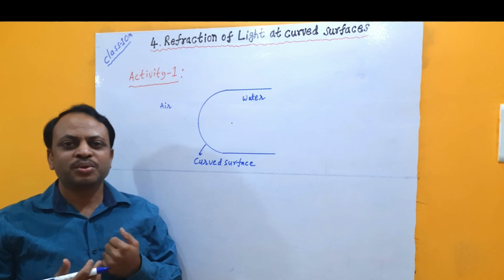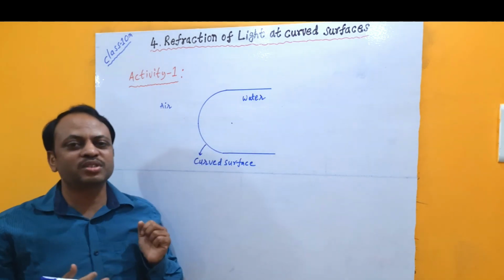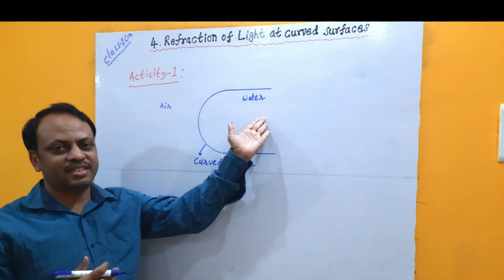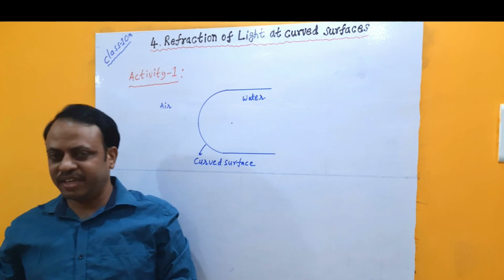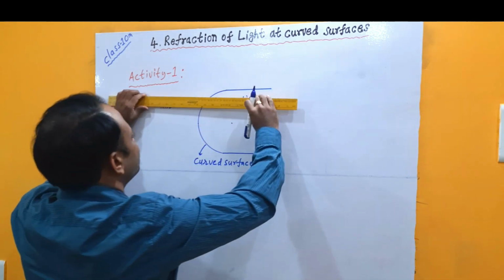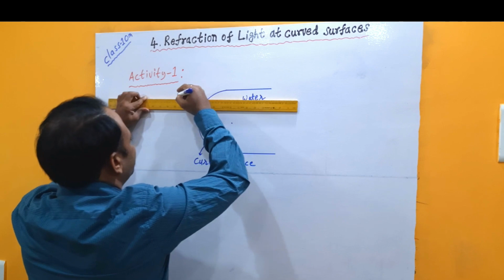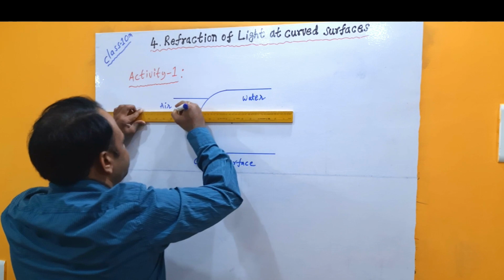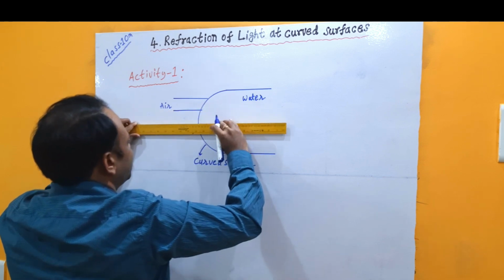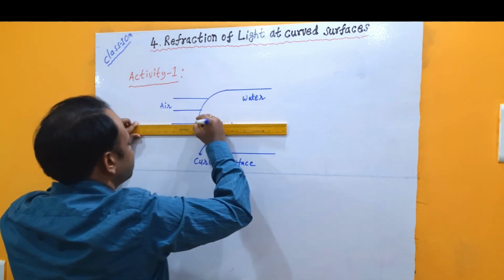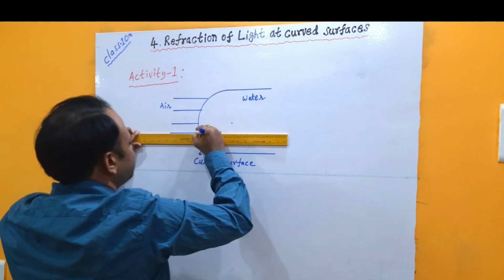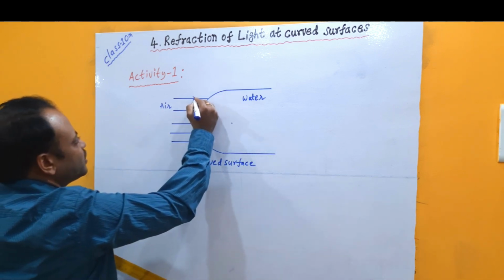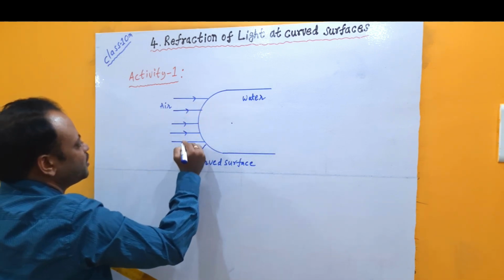What happens to a few light rays falling onto this curved surface, meaning entering from one medium to another medium of different refractive indexes, that is air and water? So for example, if a few light rays are falling like this, how do they change their path and how will they continue? Let me imagine a few light rays falling from one medium to another medium.